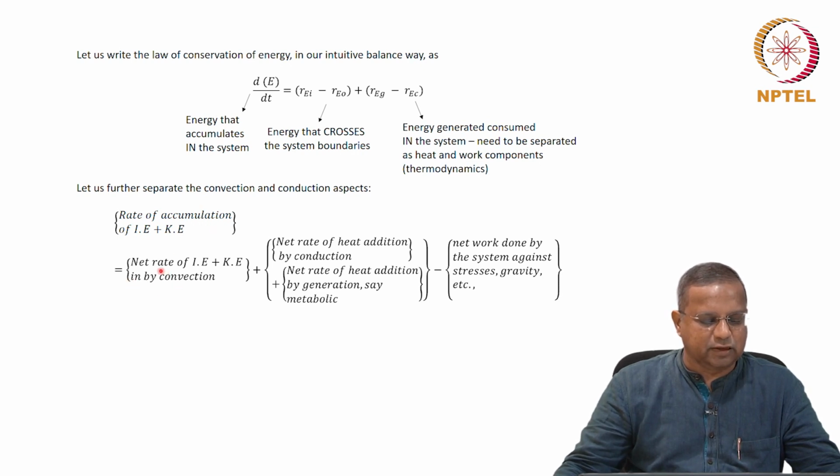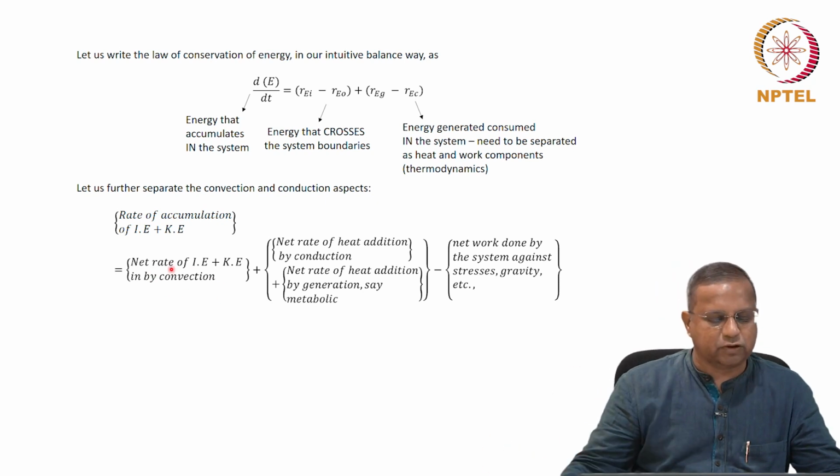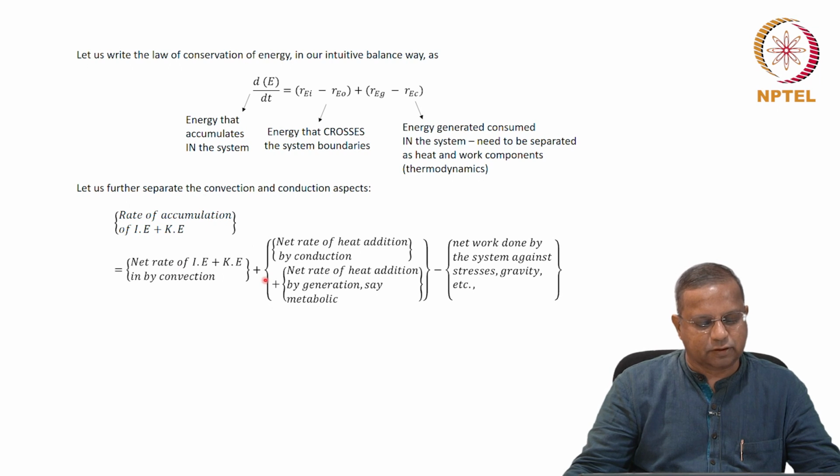equals the net rate of internal energy and kinetic energy in by convection. Okay, so we have separated out the convection from the conduction. We are going to take conduction with something else, plus the net rate of heat addition by conduction.